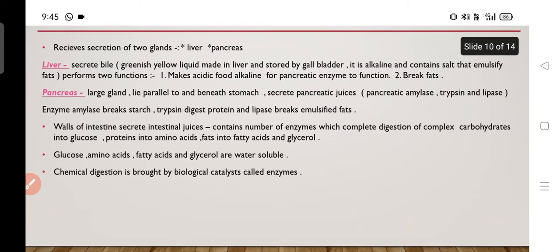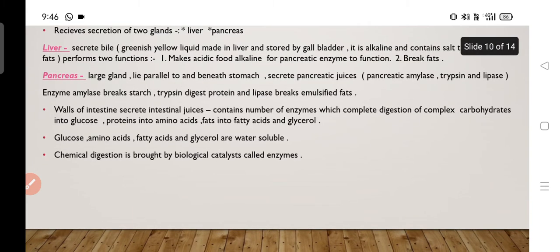In the intestine, we receive the secretions of two glands: the liver and the pancreas. The liver secretes bile, and bile breaks down the fats. Fat molecules are broken down by the bile. One more function bile performs is to make the food alkaline. As we know, the food coming from the stomach is acidic in nature because of the presence of hydrochloric acid.